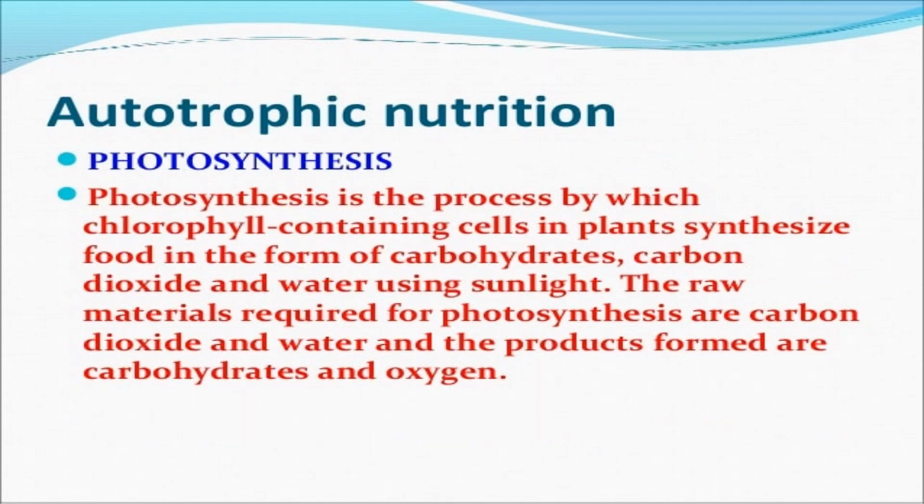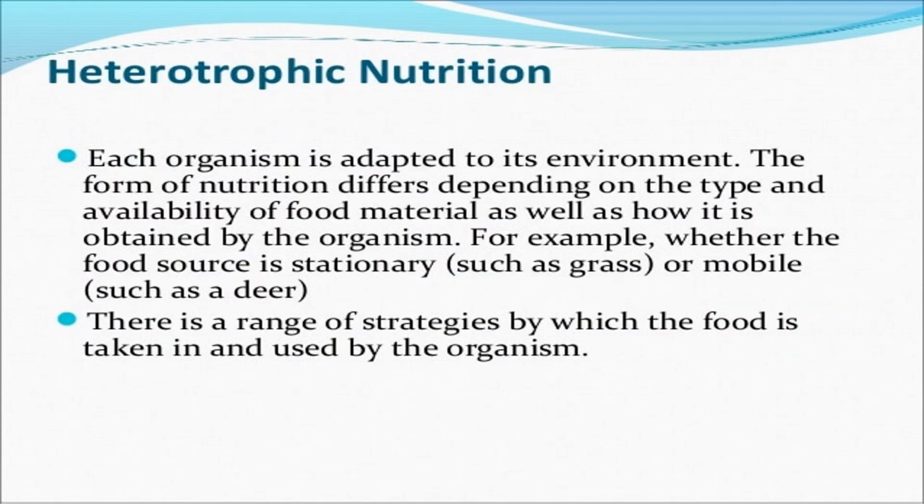Autotrophic nutrition, photosynthesis. Photosynthesis is the process by which chlorophyll containing cells in plants synthesize food in the form of carbohydrates, from carbon dioxide and water using sunlight. The raw materials required for photosynthesis are carbon dioxide and water, and the products formed are carbohydrate and oxygen.